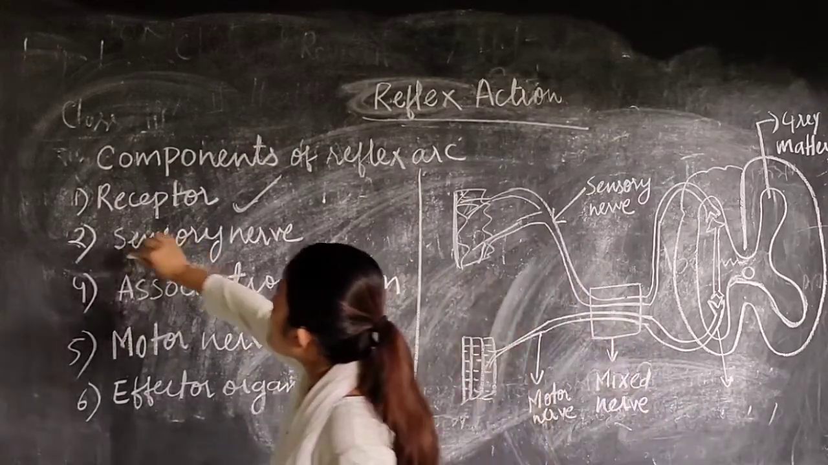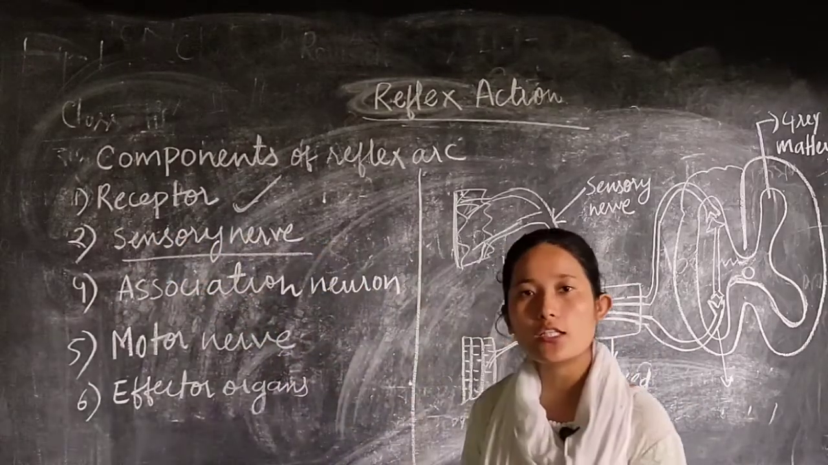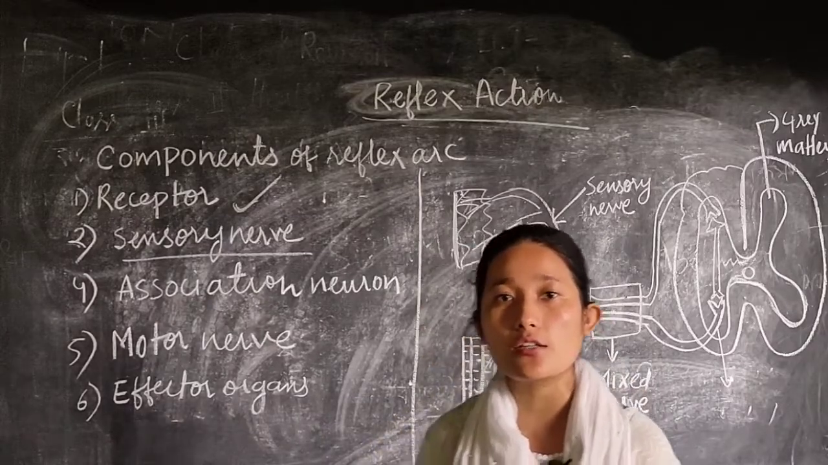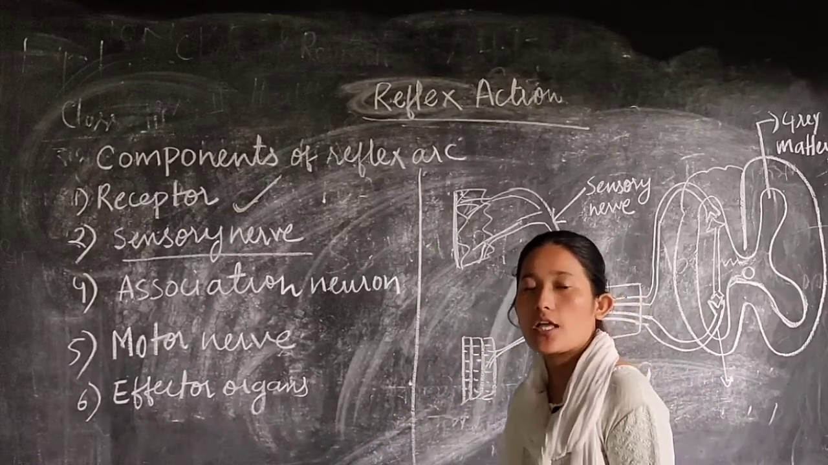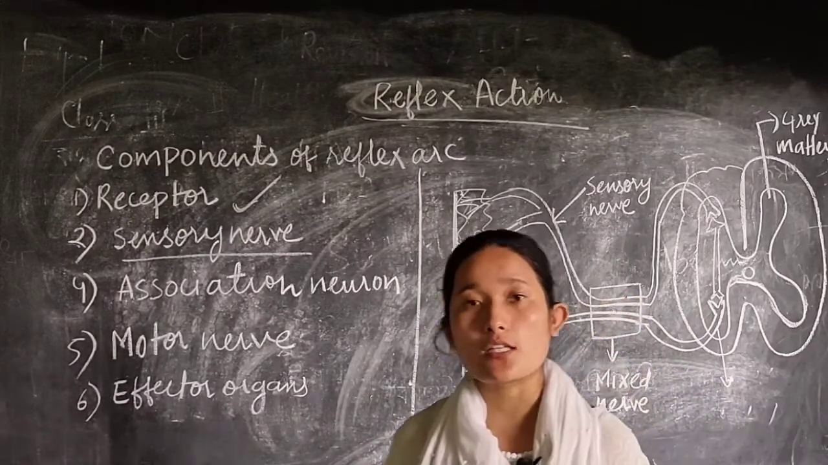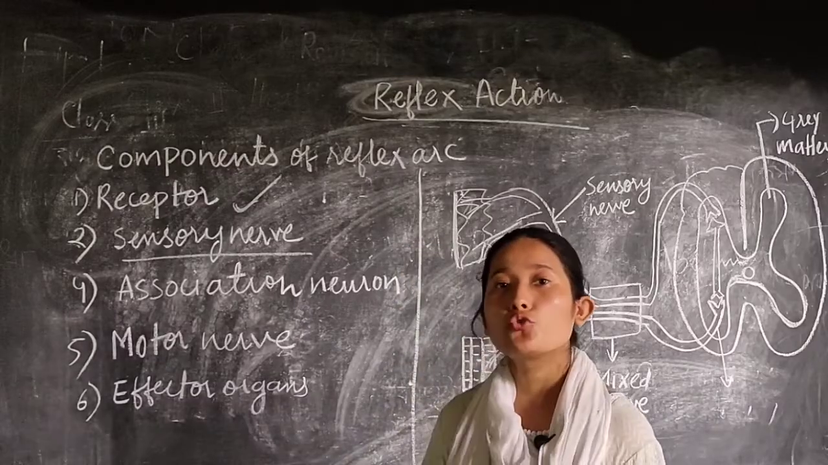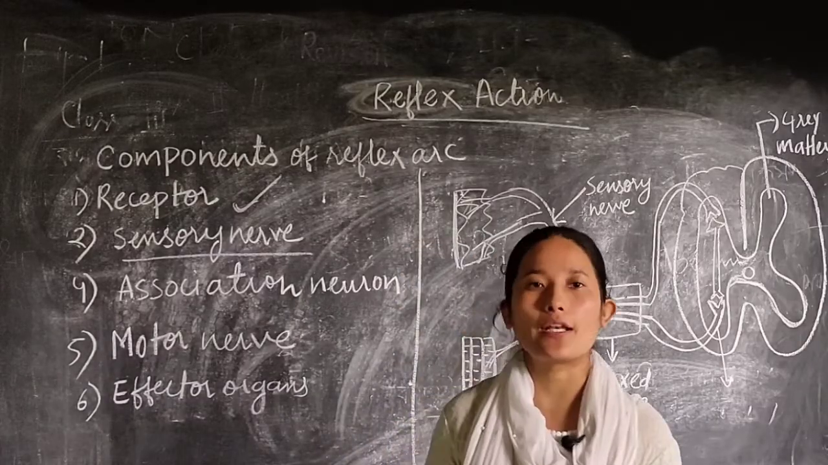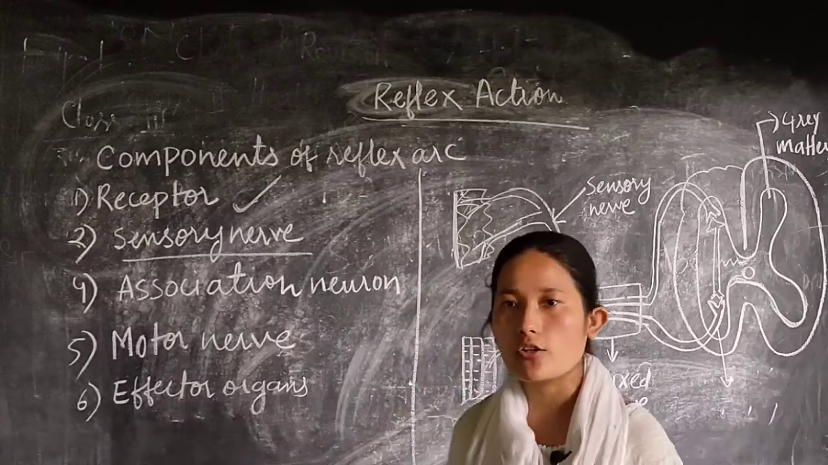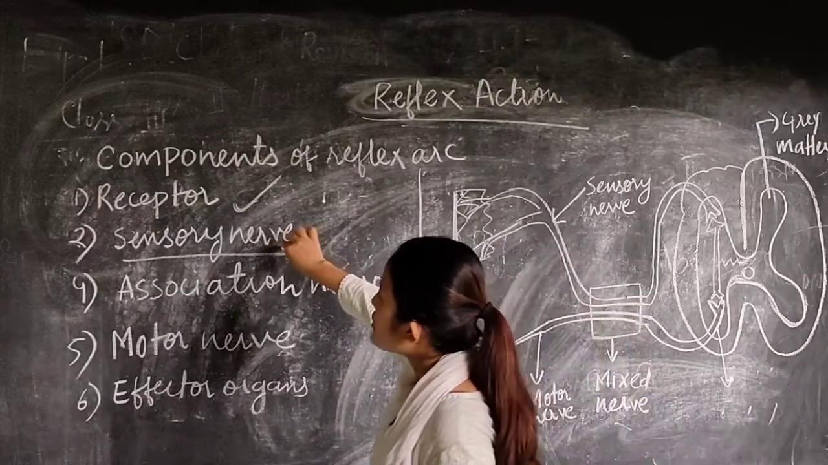Then you have a sensory nerve. We have already discussed the function of a sensory nerve. What is the function of a sensory nerve? Sensory nerve takes the message from your sense organ to the brain or to the spinal cord, either to the brain or the spinal cord. It is taken through your sensory nerve.